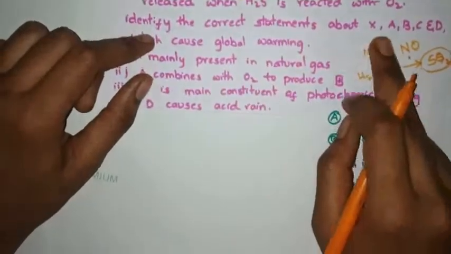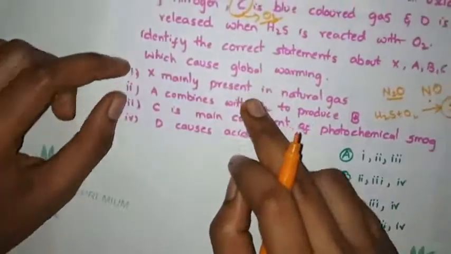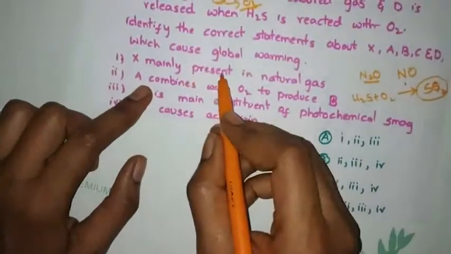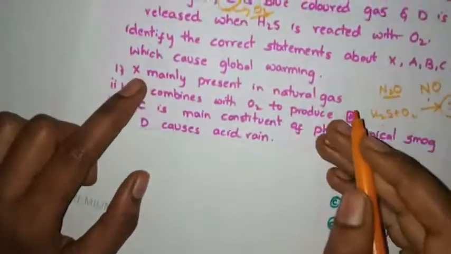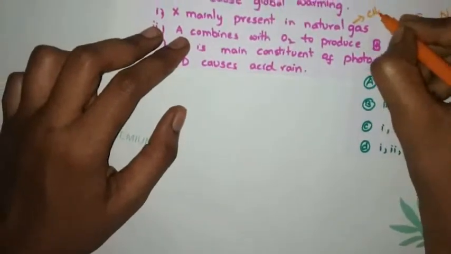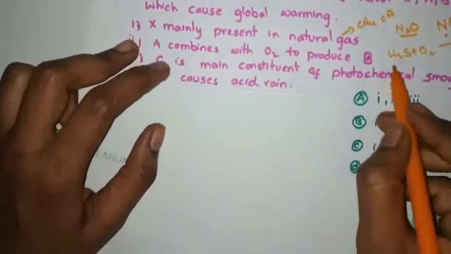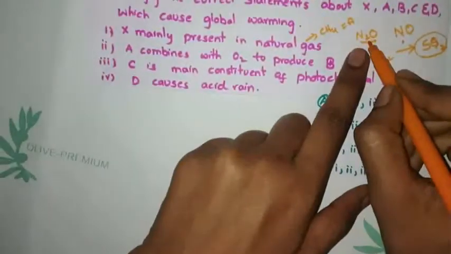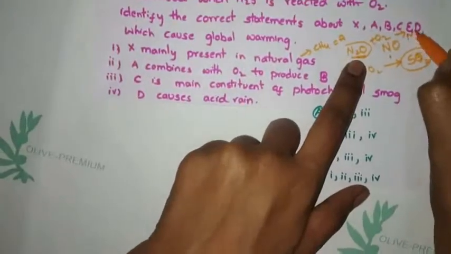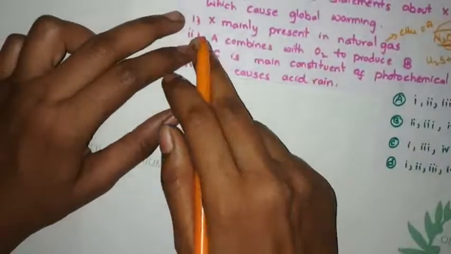Identify the correct statements about X, A, B, C, D. See these statements. X is mainly present in natural gas. Natural gas is mainly the hydrocarbon methane. Okay, so X is methane. A combines with oxygen to produce B. This N2O will react with oxygen to give NO. Correct only. If you know this reaction, then you came to know that this option is also correct.